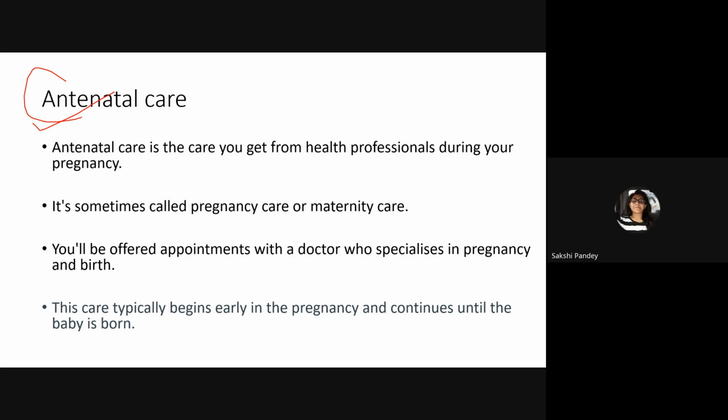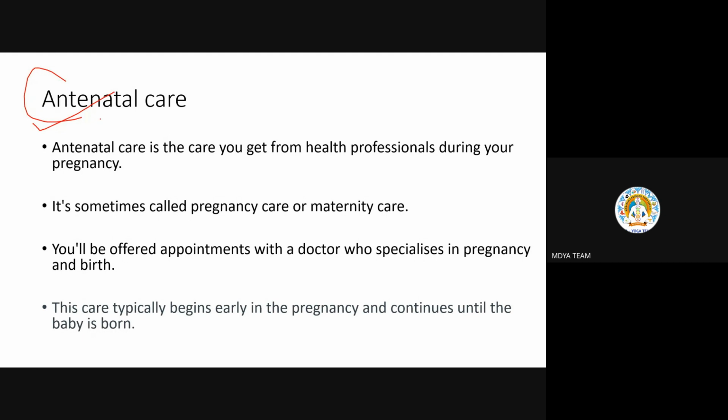Ma'am, prenatal, ma'am. What is actually prenatal? Some of my relatives used to say that she was going somewhere and taking some massage and all. Okay, yes. So we'll see here.